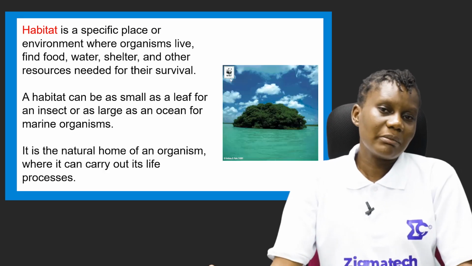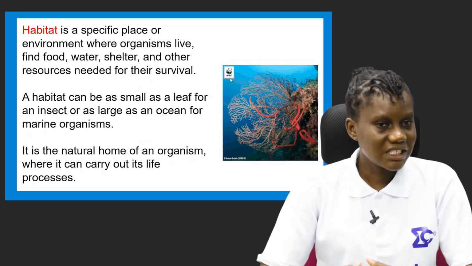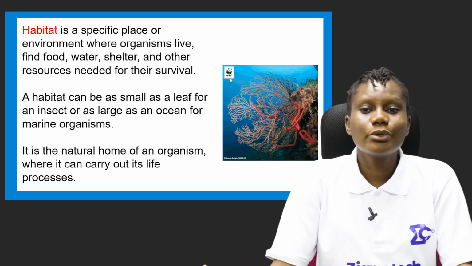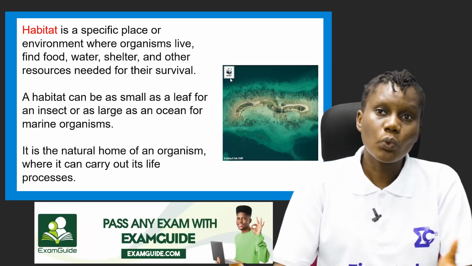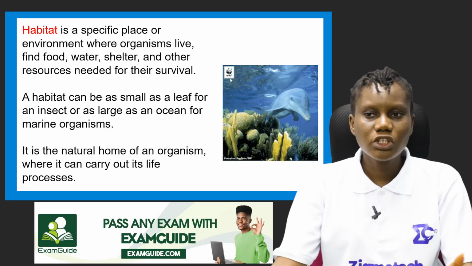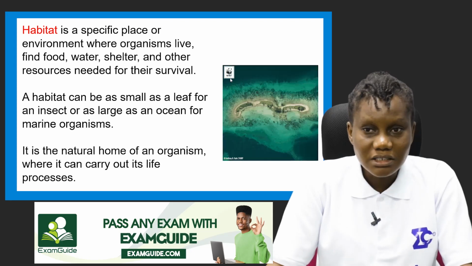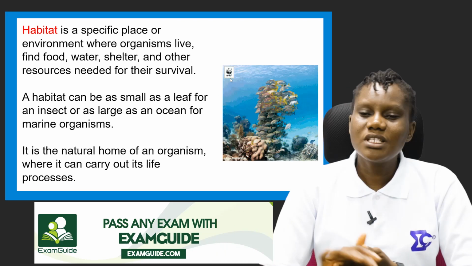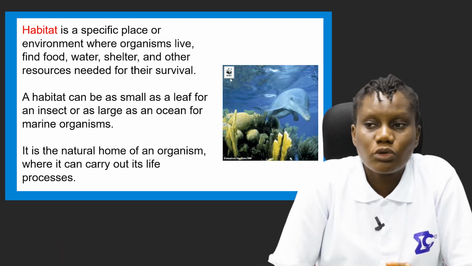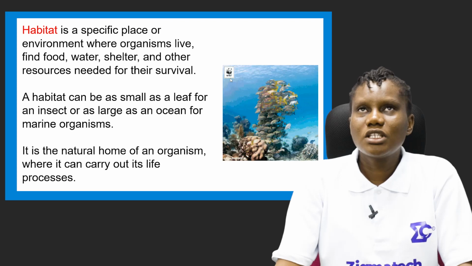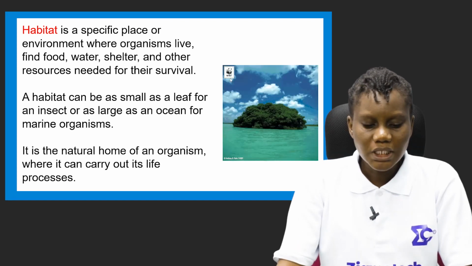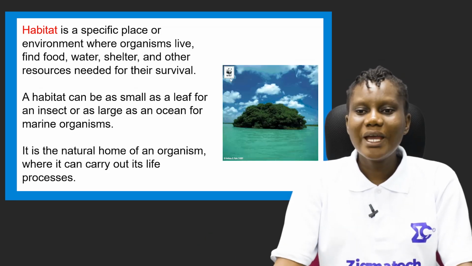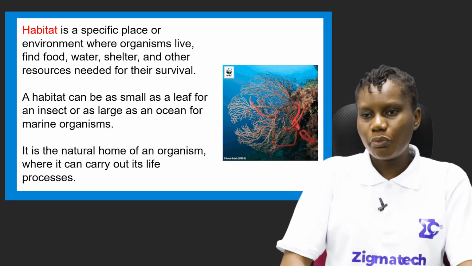A habitat can be as small as a leaf for an insect, since some insects live on a leaf, and it can be as large as an ocean for marine organisms such as whales, dolphins and fishes. They live in the ocean. So it can be as small as a leaf or as large as an ocean. It is the natural home of an organism. They are not just staying there for some time. That is where they live, where it is conducive for them to carry out their life processes.